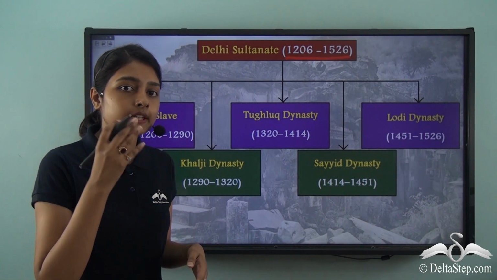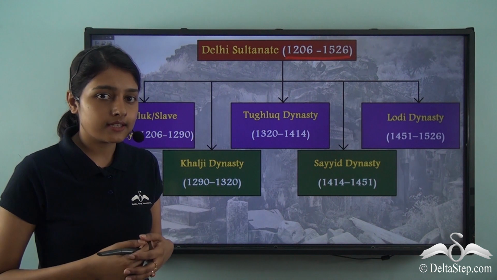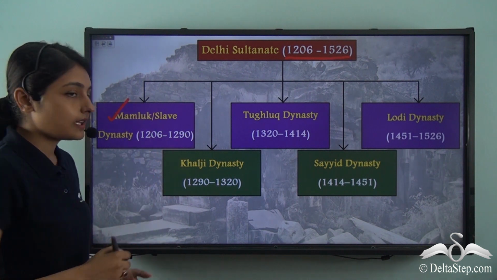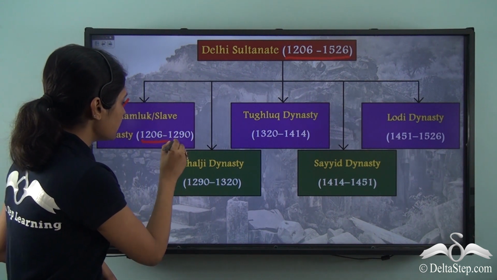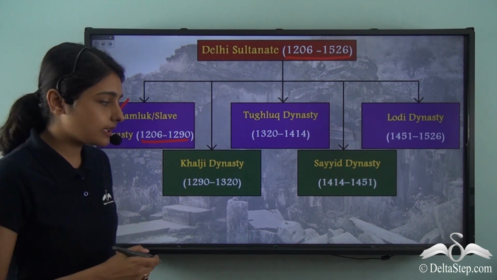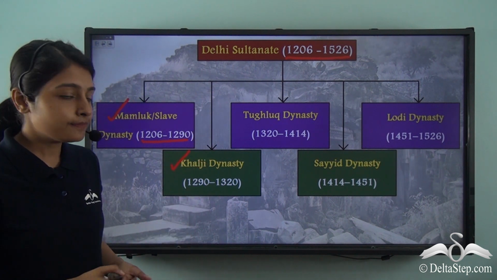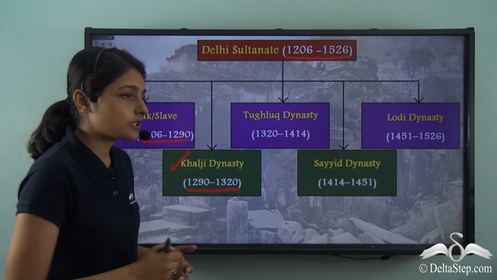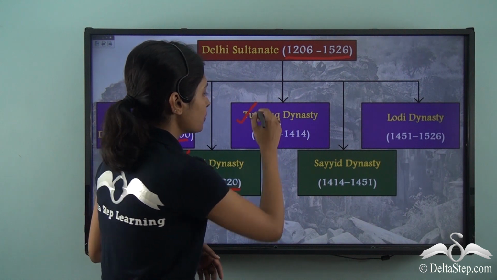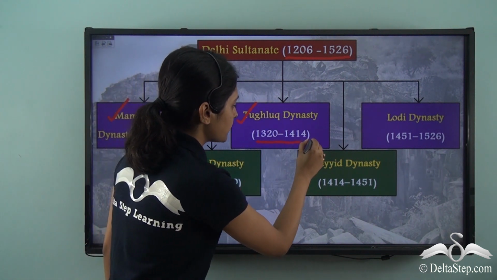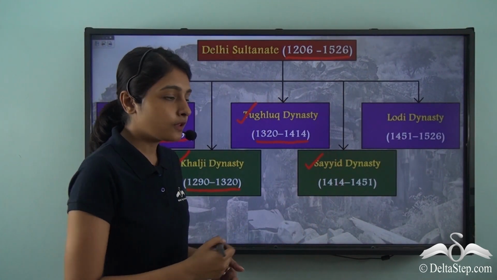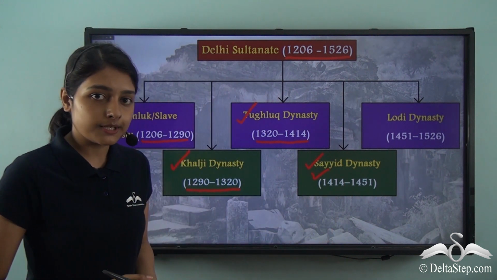Now let us go over the names of these 5 great dynasties. The first dynasty on this list was the Mamluk dynasty that ruled from 1206 to 1290. This was immediately followed by the Khilji or the Khalji dynasty that ruled from 1290 to 1320. Following this came the Tughlaq dynasty that ruled from 1320 to 1414. After this came the Sayyid dynasty that ruled from 1414 to 1451.